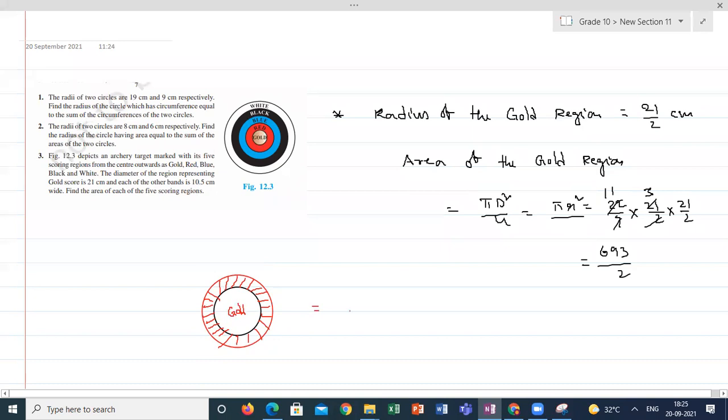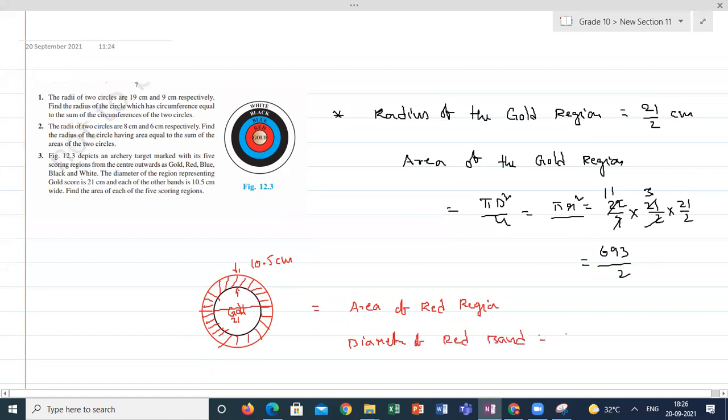He's asking what is the area of the red region? Each of the other bands is 10.5 centimeter wide. So this width is 10.5 centimeter. So this whole thing is 21, and the diameter of the red band is 21 plus